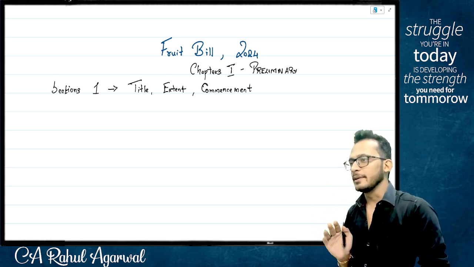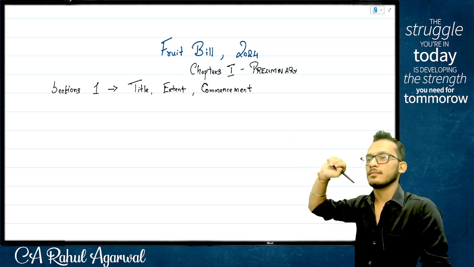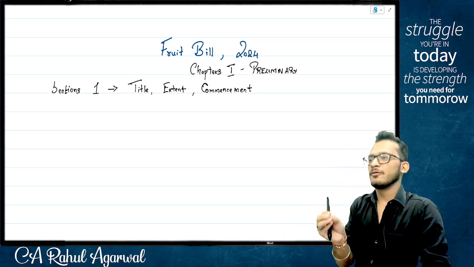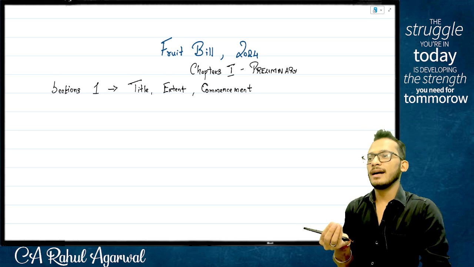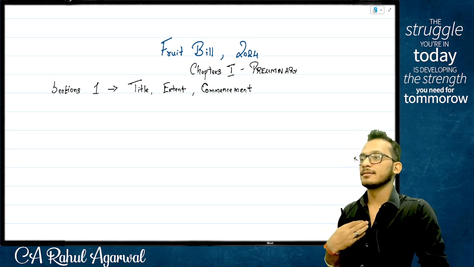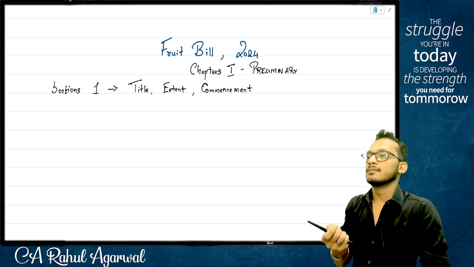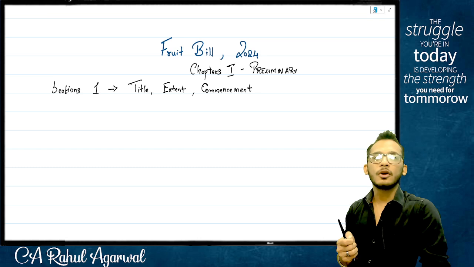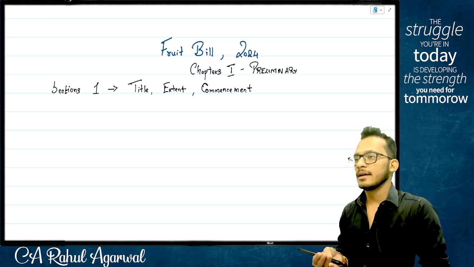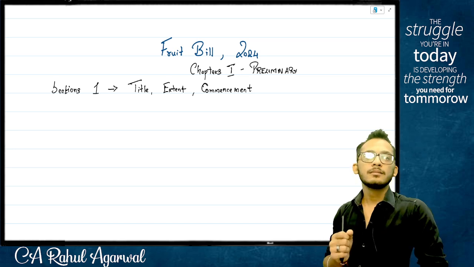Now you and I are the ministry, people. First thing we need to ask ourselves, can we do this as a part of the constitution? Creating a fruit, telling what exactly is a fruit, is it going to violate any constitution? Not going to violate, which means I can create this. Second, I need to ask myself, under which list will I put it? Do I want to call it a central thing, state thing, or concurrent thing?